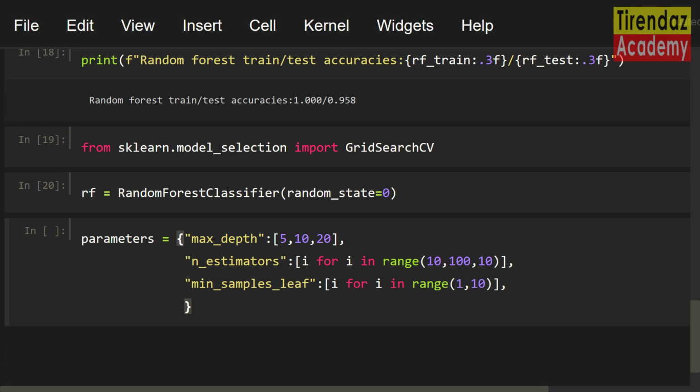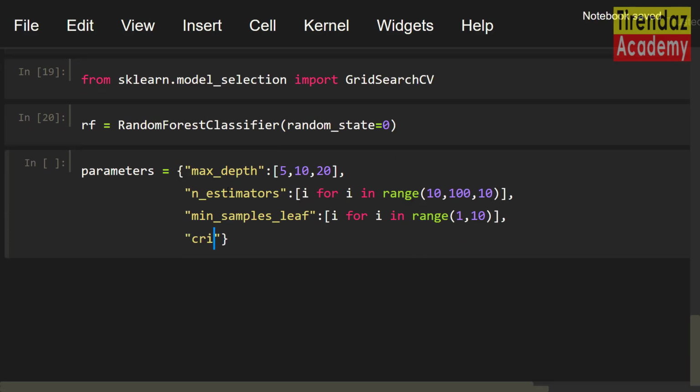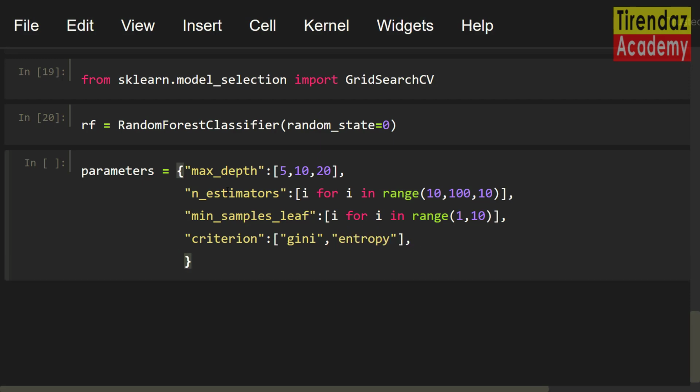Now I am gonna specify the criterion parameter. Here I am gonna set two values. criterion: ['gini', 'entropy']. Lastly, I am gonna write how to select the features. A critical parameter in the random forest technique is max_features. You use this parameter when looking for the best split. Let me write three values.